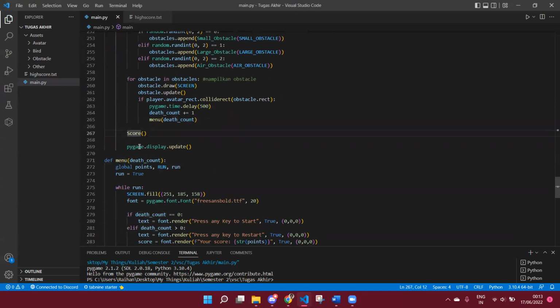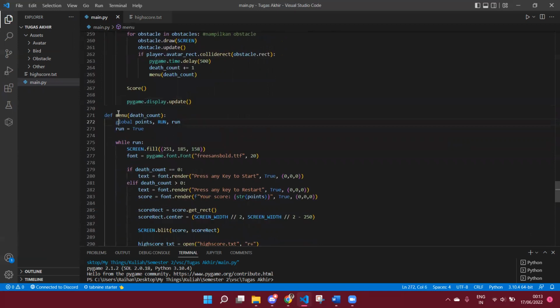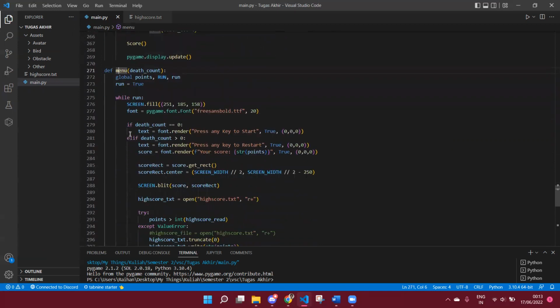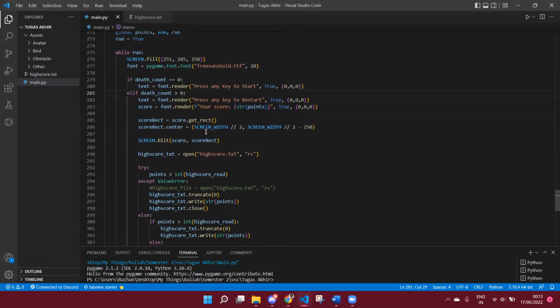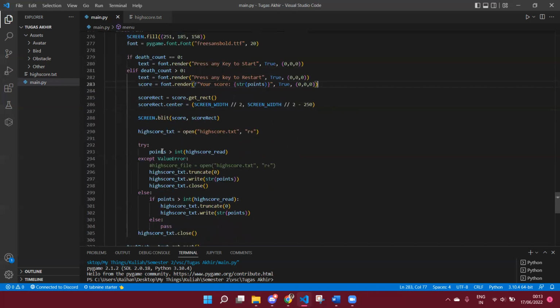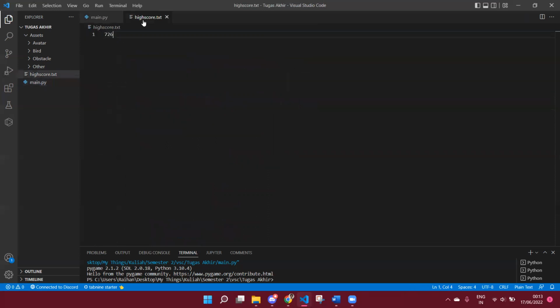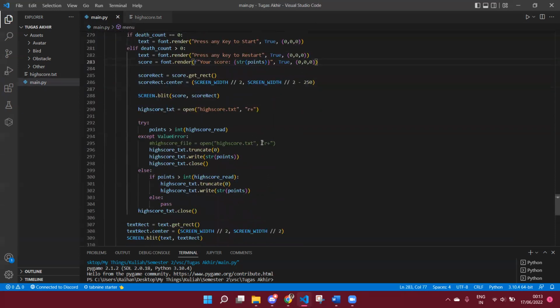After that, there's the displaying score and updating the menu score here. The important part is that here, if there's 0, that means the game has just started. If it's more than 0, or it is game over, first of all, it will display the score here. It will display the score, and it will replace the high score here if some conditions are met.